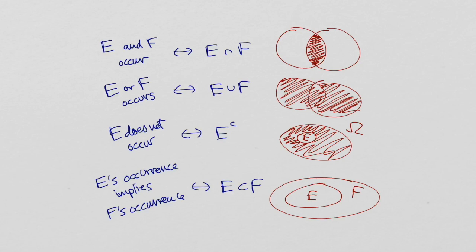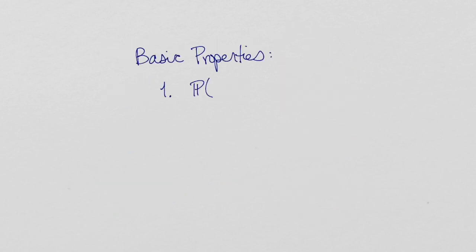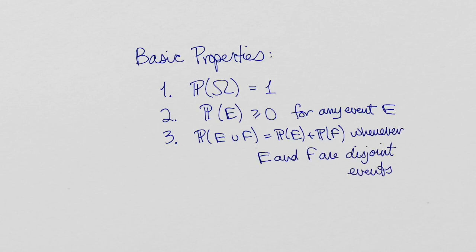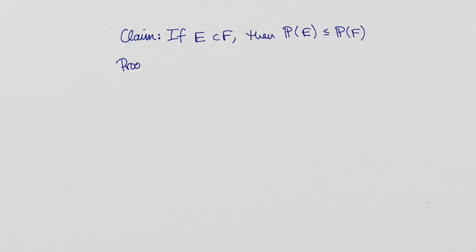Let's look at some basic properties of a probability space. First, the probability measure of the whole sample space is 1, since the sum of all the probability masses is 1. Second, the probability of any event is non-negative. Finally, if 2 events are non-overlapping, then summing their probabilities yields the same result as taking the probability of their union. This last property is called additivity. We will think of these as fundamental properties of a probability measure and show how other properties follow directly from these. For example, if E is a subset of F, then the probability of E is less than or equal to the probability of F.